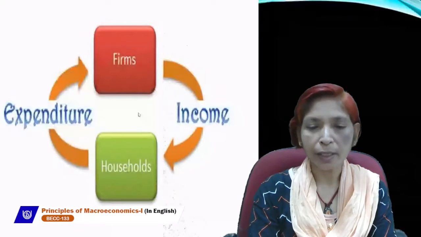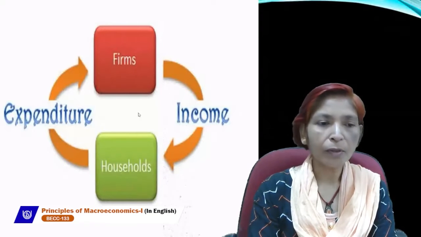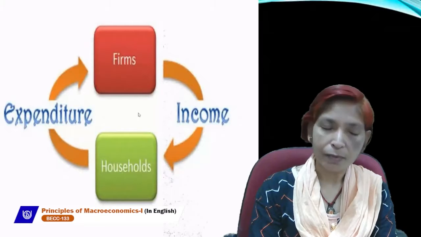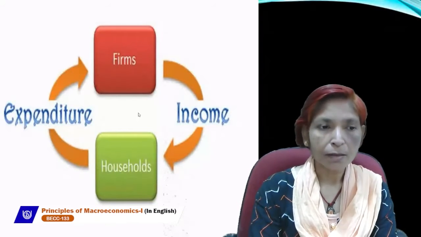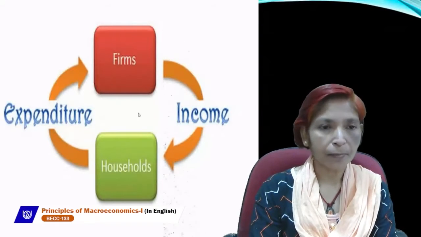So income will generate, and household will spend this income on the purchasing of goods and services. So household will do expenditure when he purchases goods and services from the market.